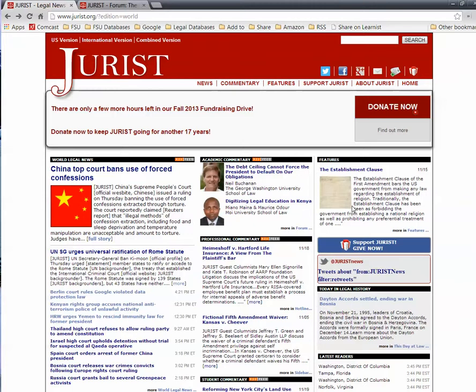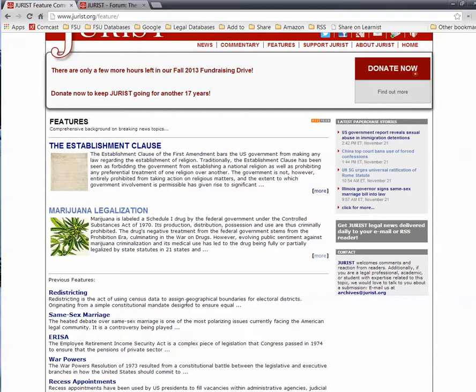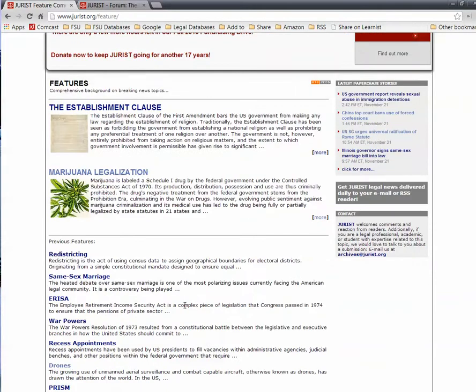Now, the third column on the right presents a features box right here that features detailed and comprehensive background issues. It's not a lengthy list, but what they have is pretty exceptional. So click that more at the bottom of that box to see the entire list of the backgrounders. Let's look at the marijuana legalization article.